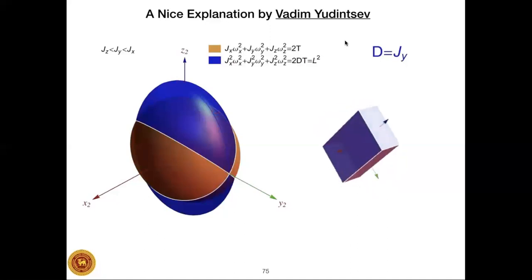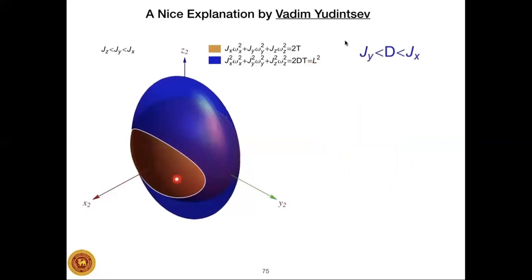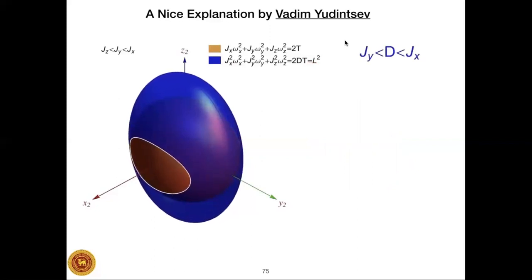Now let's think of what happens if you increase the body angular momentum a little further. This sphere will increase its radius and now will intersect somewhere along here. Again, the solutions are periodic in nature because these curves are closed curves, and this is the physical situation that corresponds to that solution.